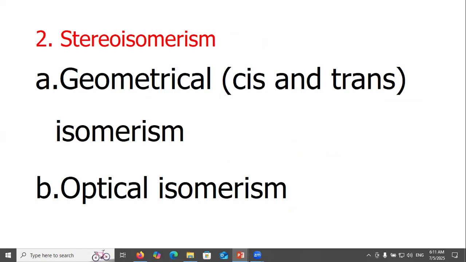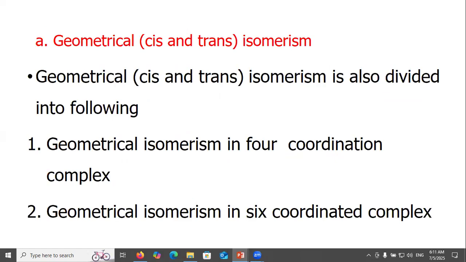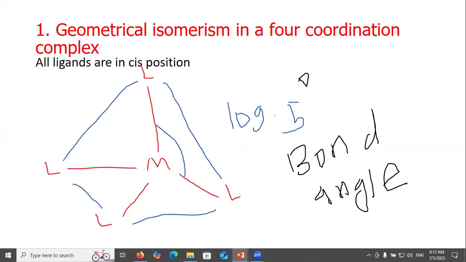Stereoisomerism: geometrical cis and trans isomerism, and optical isomerism. Geometrical cis and trans isomerism is also divided into the following: geometrical isomerism in 4-coordination complexes and geometrical isomerism in 6-coordination complexes.